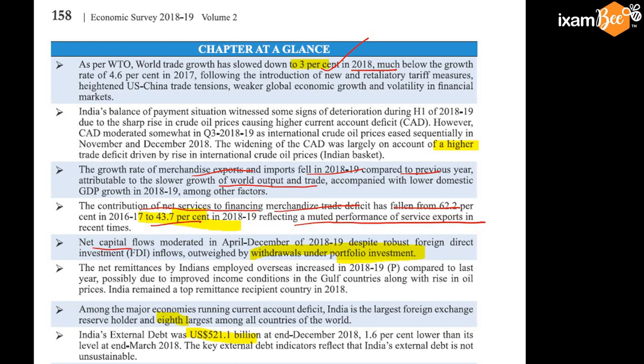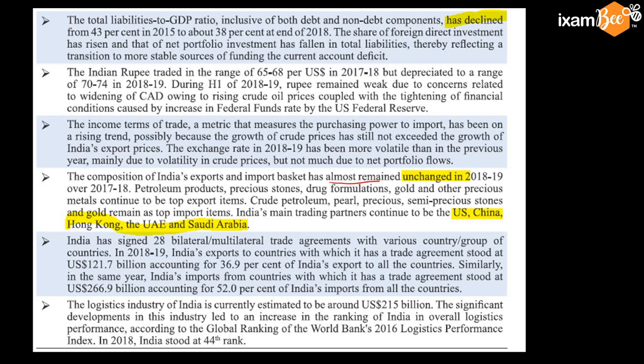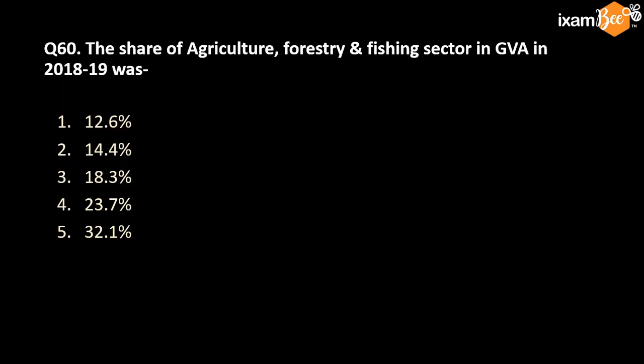And net capital flows moderated in April-December 18-19. Despite high FDI, there were withdrawal in the portfolio investment. India's external debt, 521 billion at the end of December, is 1.6% lower than the March number. Composition of the export and import we discussed, and also about the range of rupee exchange.